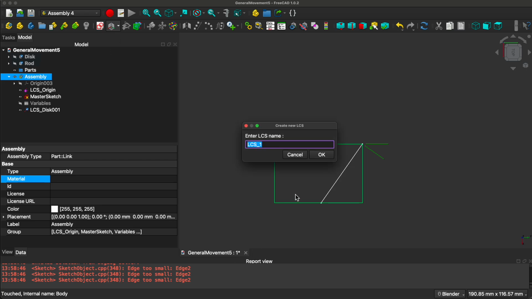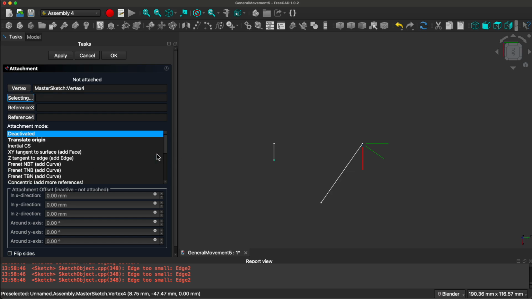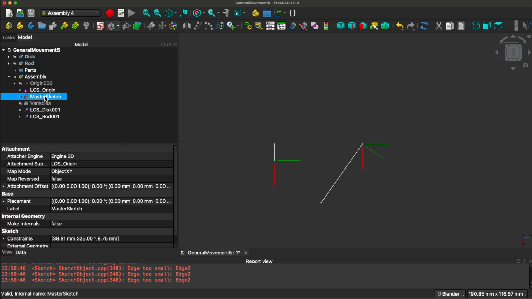And in the assembly we create another new coordinate system for the rod, and that one is going to go to, let's see, this is the point that moves around, so we want to have this one here, and we want to do translate origin, so we just need 1 point. There we go. So now we have the 4 local coordinate systems, and all we have to do is hook them up.